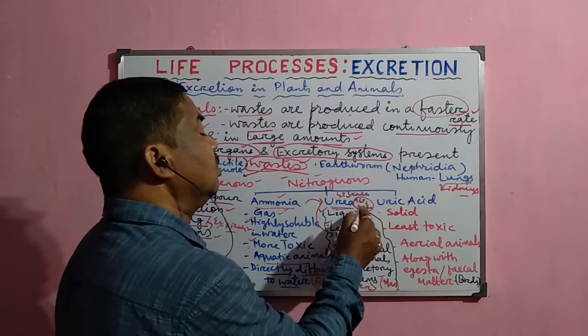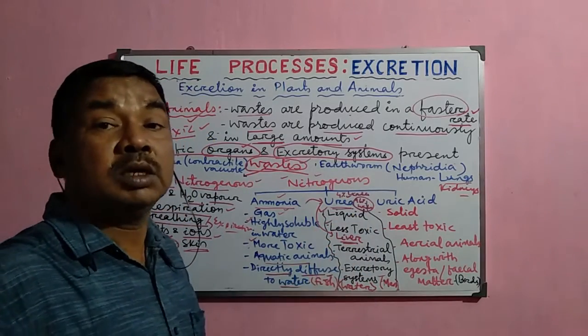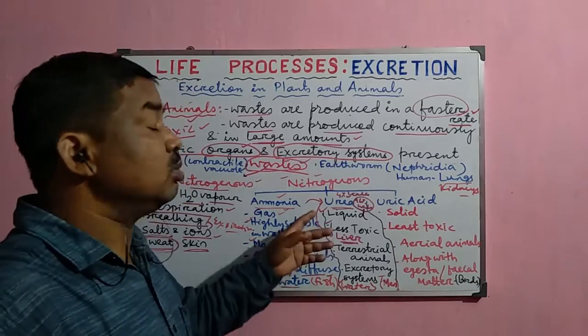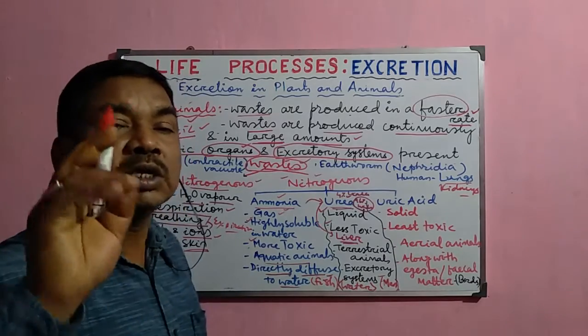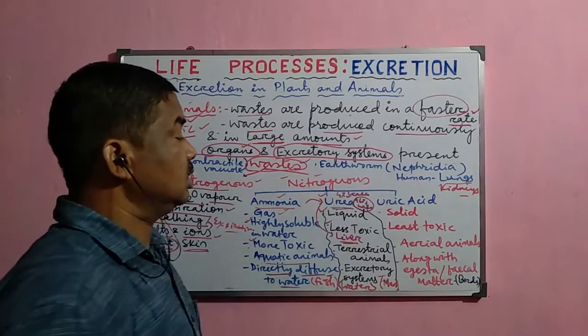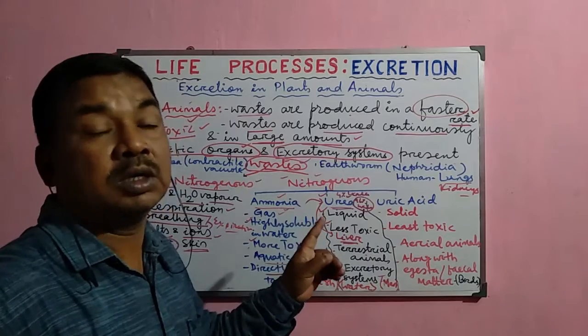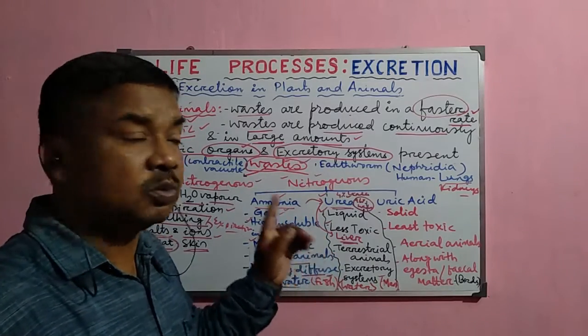A lot of water which we drink daily is used for the formation of urine, and we discharge it to the outside. So this urea is removed from the body, no doubt, but a lot of water is used for this process.